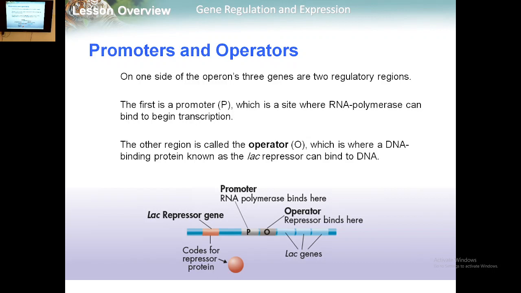The first is the promoter, which is the site where the RNA polymerase can bind to begin transcription. The other region is called the operator, which is where the DNA binding protein known as the lac repressor can bind to DNA. So this is the lac repressor, promoter, and operator. The lac repressor gene codes for the repressor protein, which will bind to the operator. RNA polymerase will bind to the promoter. The operator contains the repressor binding site, next to the 3 lac genes.